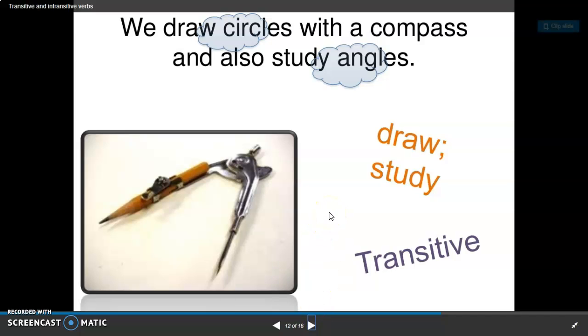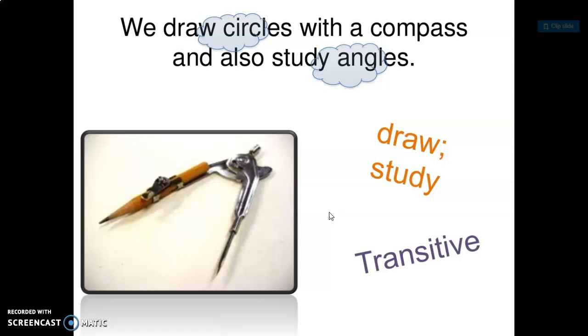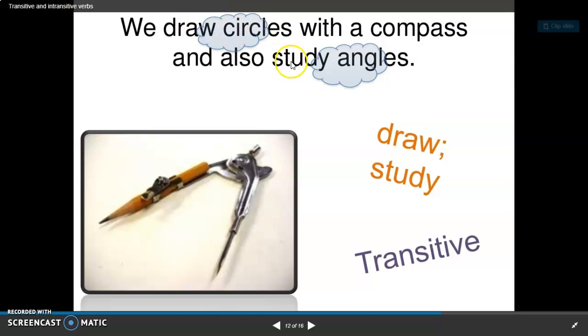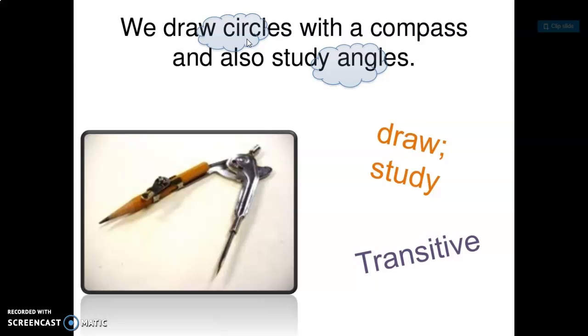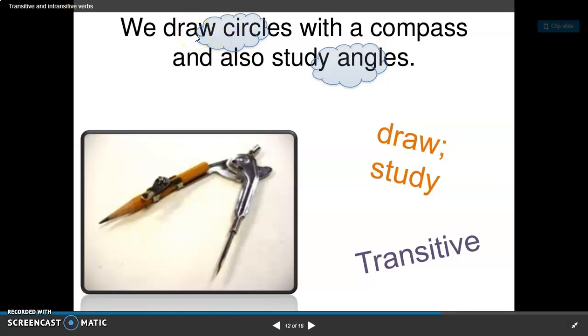Here's another example. We draw circles with a compass and also study angles. So this sentence has two verbs, draw and study. We draw, well, what do we draw? We draw circles. So the verb draw is transitive. Circles is the direct object of the verb draw.